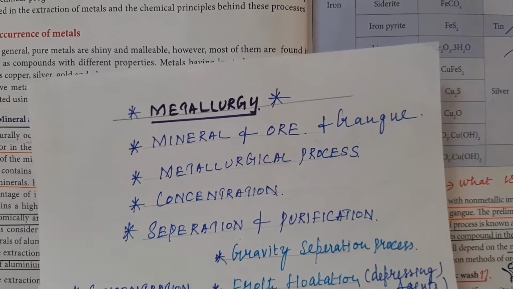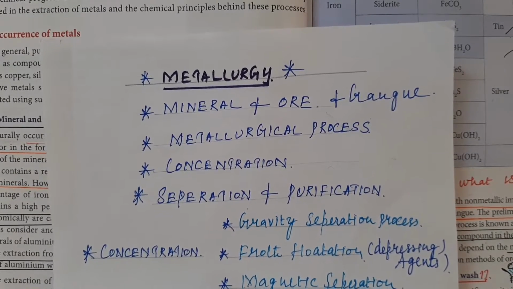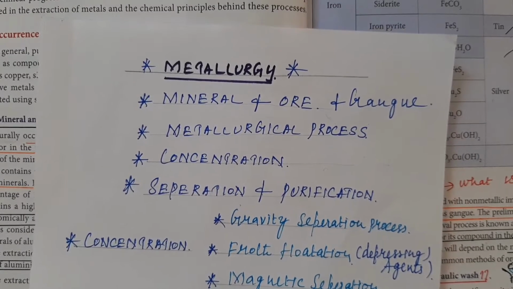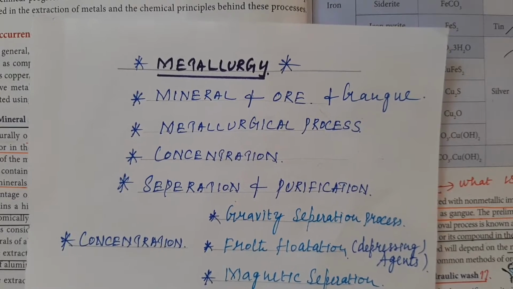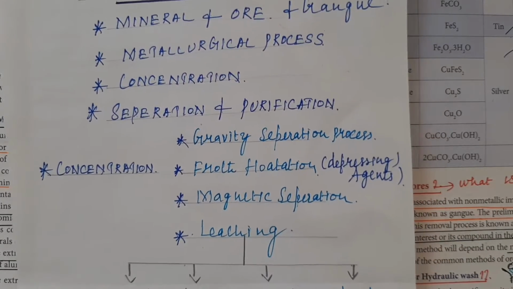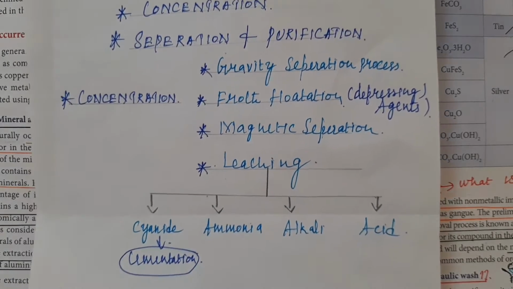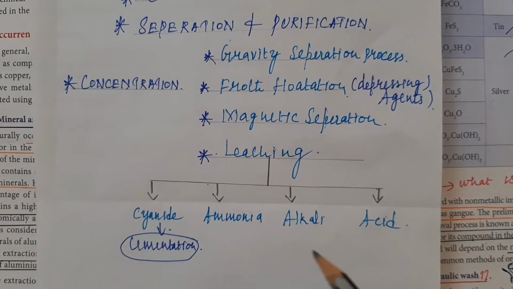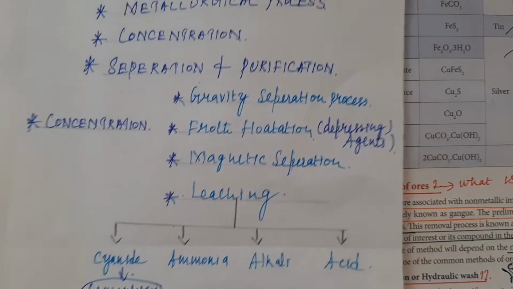Metallurgy. In the metallurgy lesson, what we are going to learn is the separation and purification, the extraction and purification of metal from its ore. The subheadings consist of what is mineral and ore, the different metallurgical processes, and what are the concentration methods available for getting the metal from the ore. The types of concentration are gravity separation, froth flotation, magnetic separation, and leaching. Under leaching, there are four different types available: cyanide leaching, ammonia leaching, alkali leaching, and acid leaching, that we are going to see one by one here.